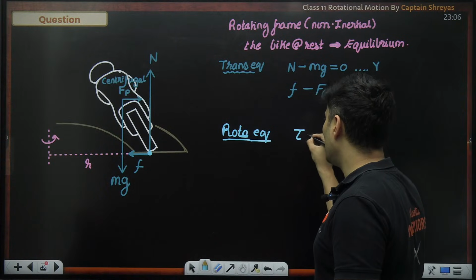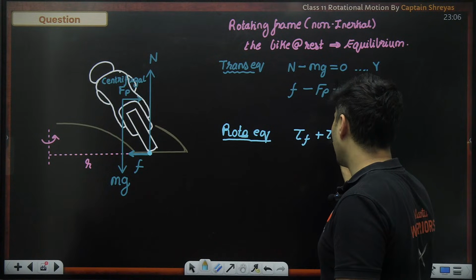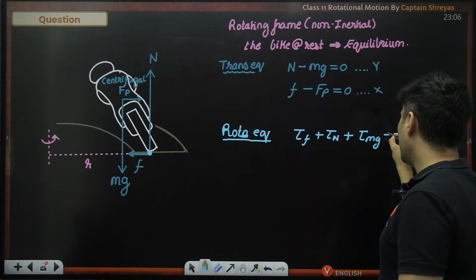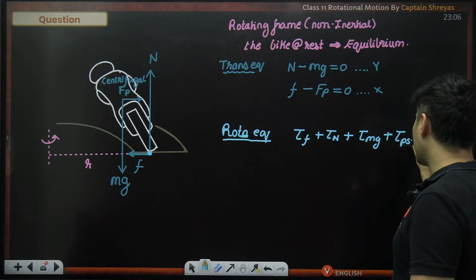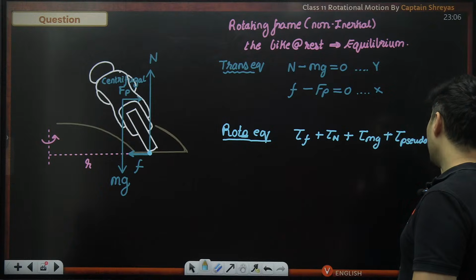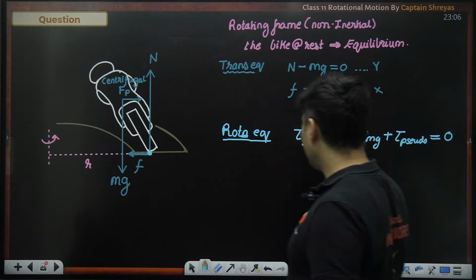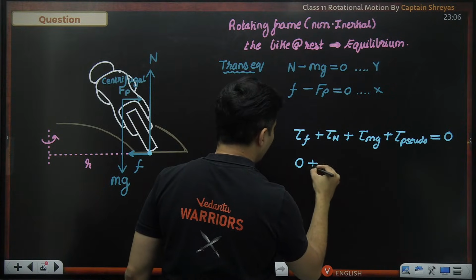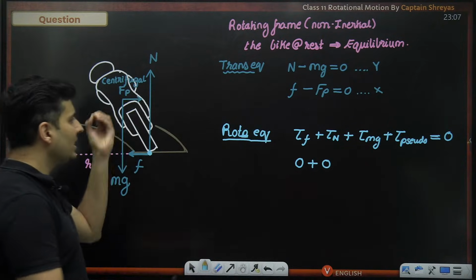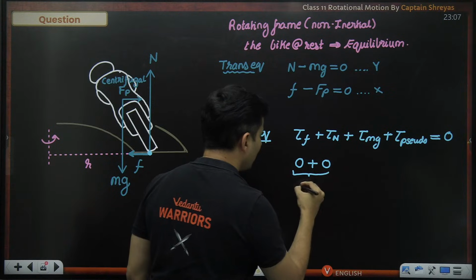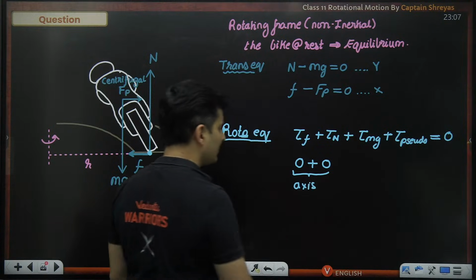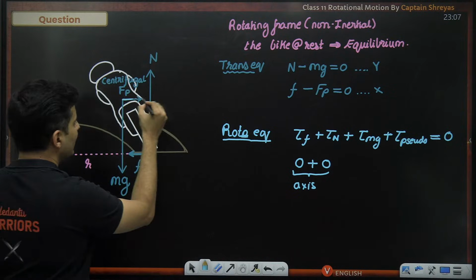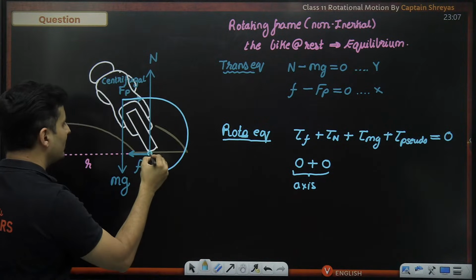So when I write down torque by friction plus torque by normal plus torque by the weight plus torque by the pseudo force, which is centrifugal force, is equal to 0, because the net torque will be 0. Friction and normal will not create any torque because they are passing through the axis. So no torque. But centrifugal force, as you can see, it is going like this about this point.